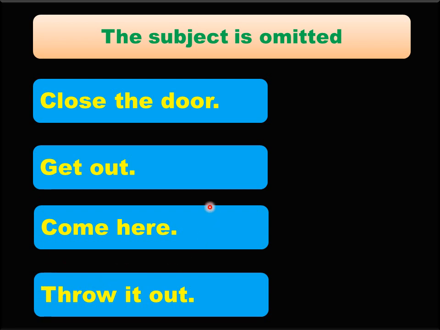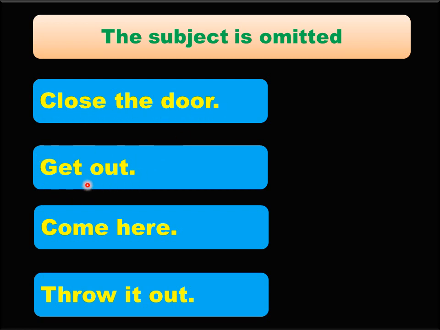When you say "close the door", you are telling it to someone who is with you. Here the person who is speaking is the first person and the person to whom you are speaking is the second person. In such cases, the second person is "you" and the subject is "you", whereas this is the predicate.